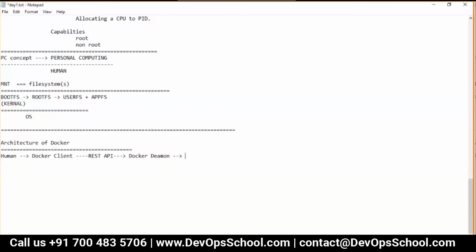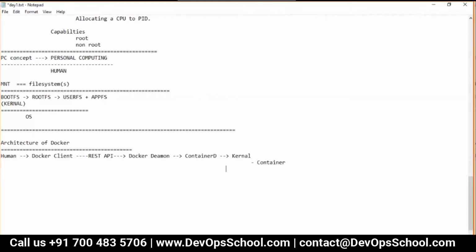That means the client and daemon can be on different machines because of the REST API. The Docker daemon can communicate with containerd, and containerd communicates with the kernel to create a container. What happens in the container, you know already.